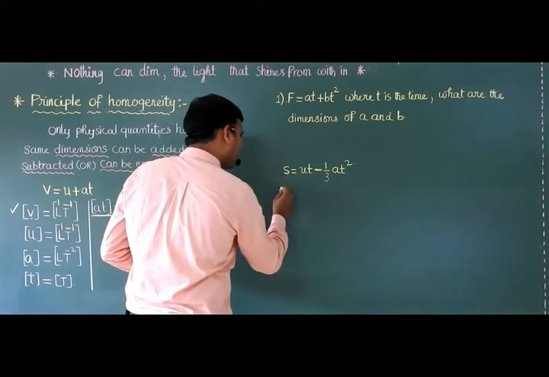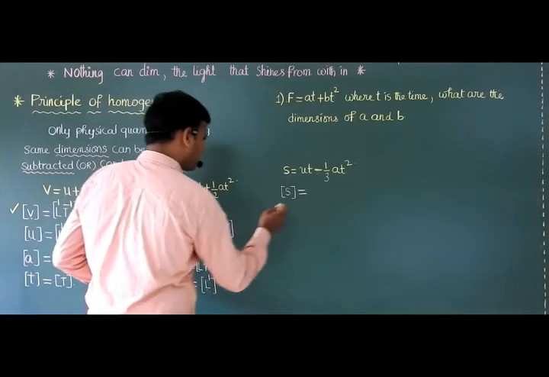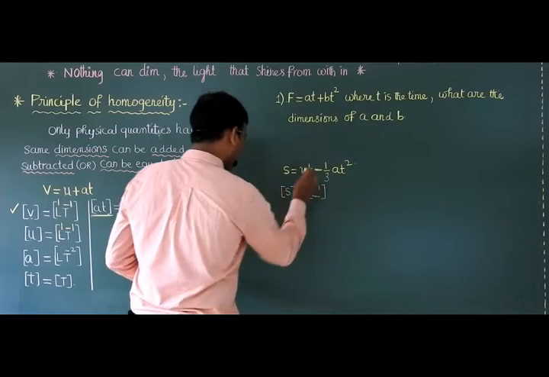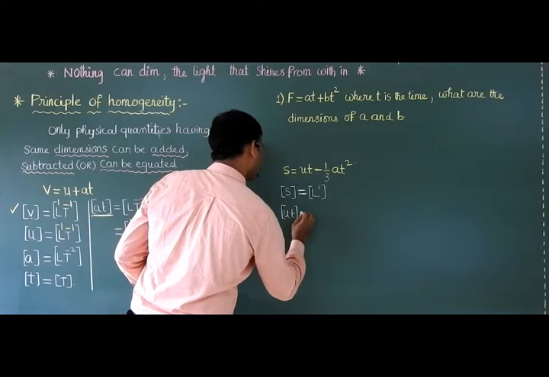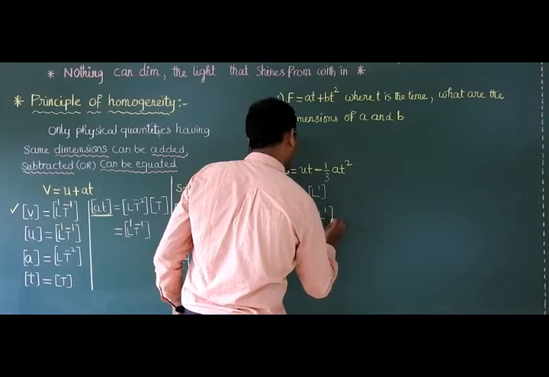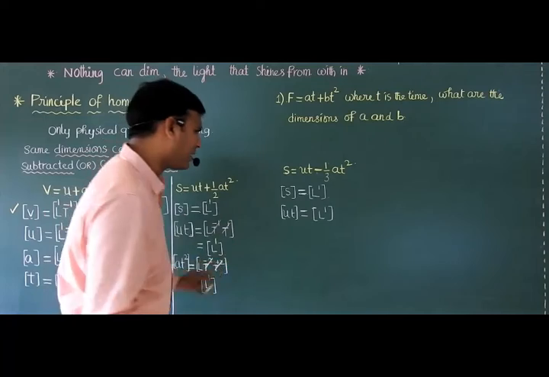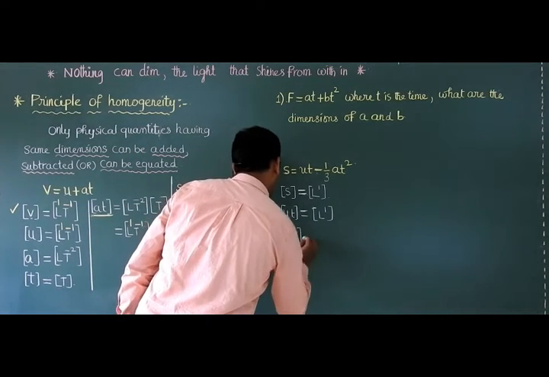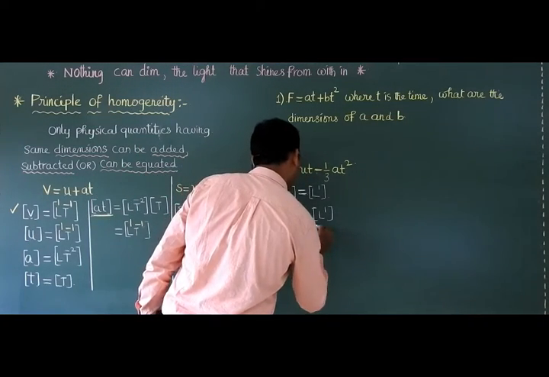Sir, what is the dimensional formula of S? Dimensional formula of S is L raised to 1. ut also the same, L raised to 1 only. Minus 1 by 3: that 1 by 3 number is dimensionless. The dimensional formula of at square is L raised to 1.